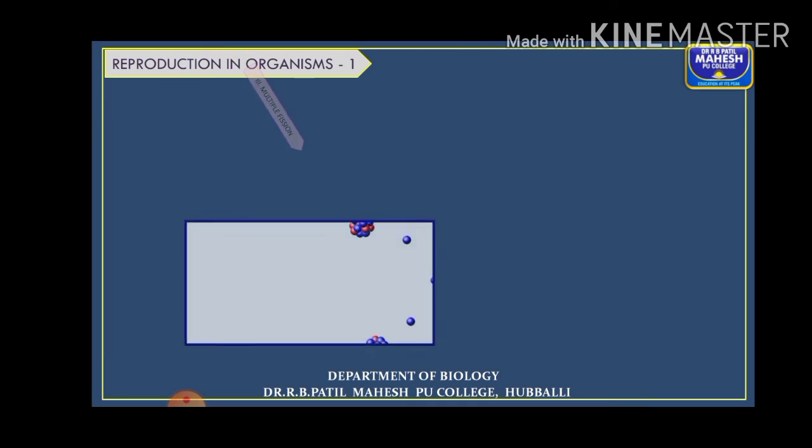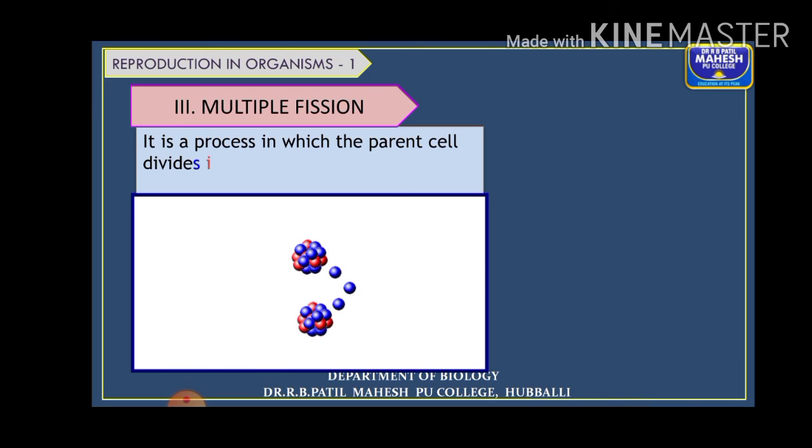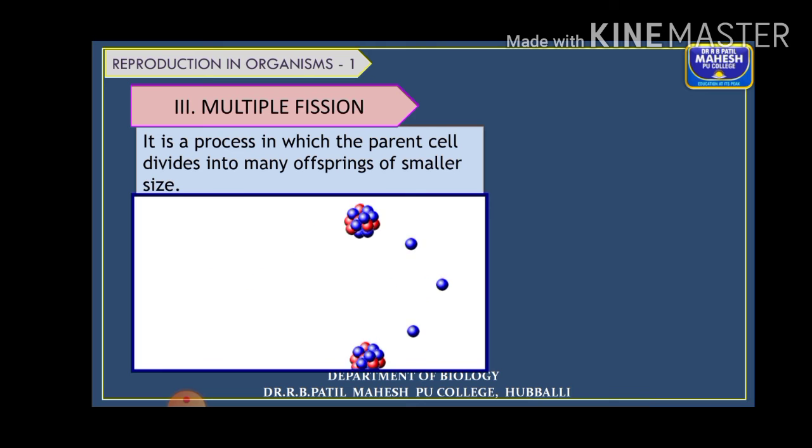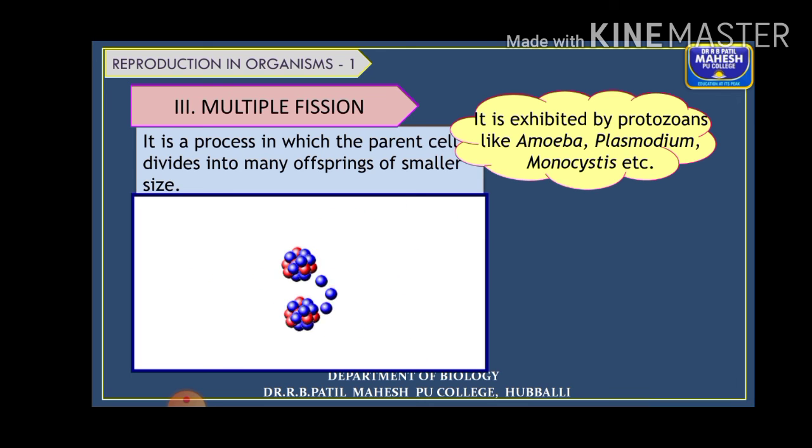Next, coming to the next one, that is multiple fission. As the name says, binary means two, multiple means a single cell divides into many daughter cells. So it is a process in which the parent cell divides into many offspring of smaller sizes. This is also exhibited by protozoans like amoeba, plasmodium, monocystis. These are a few examples.